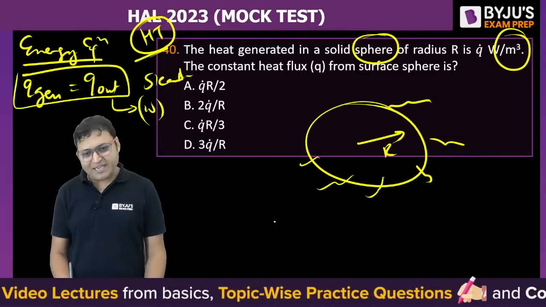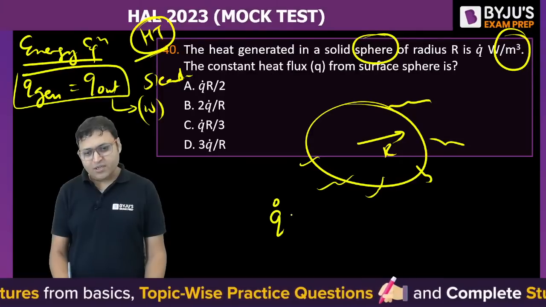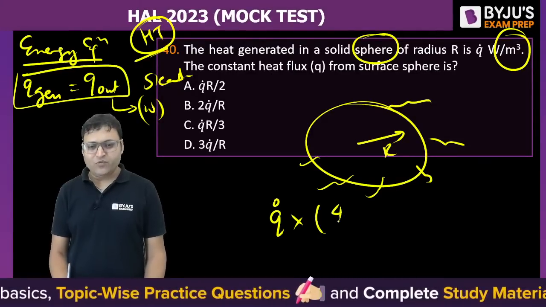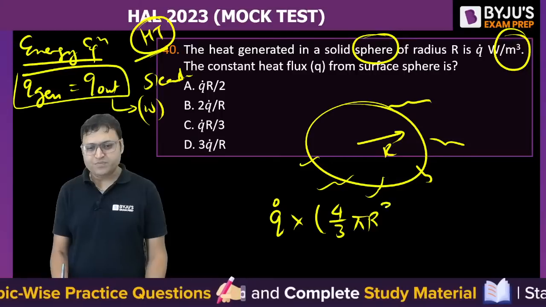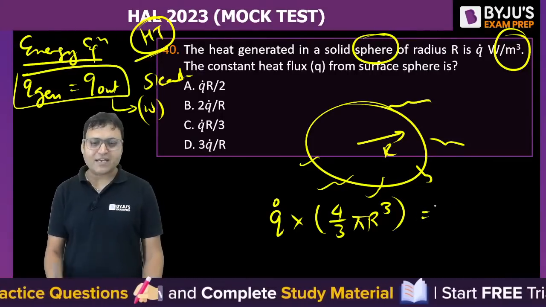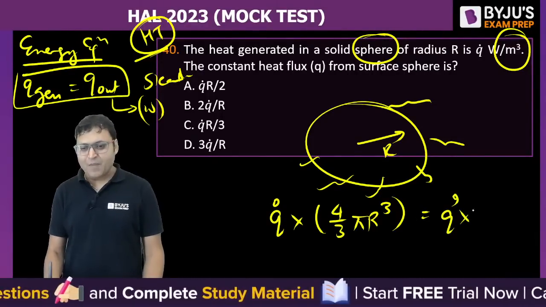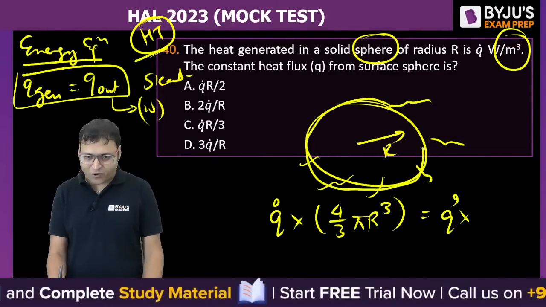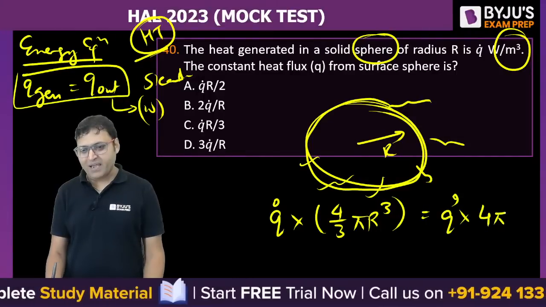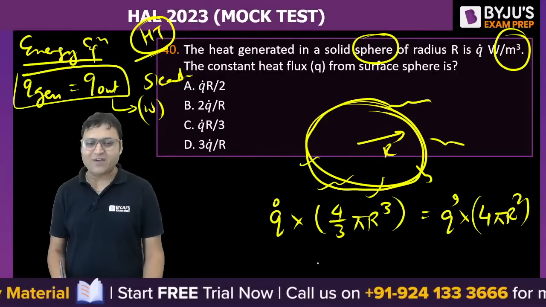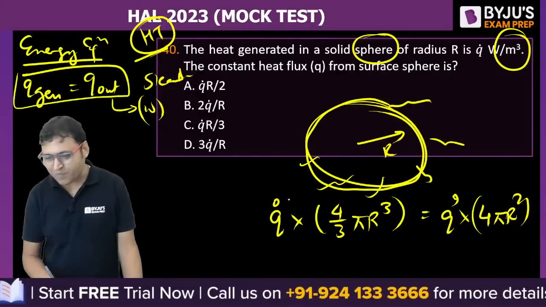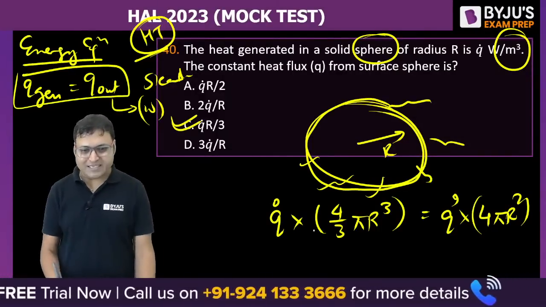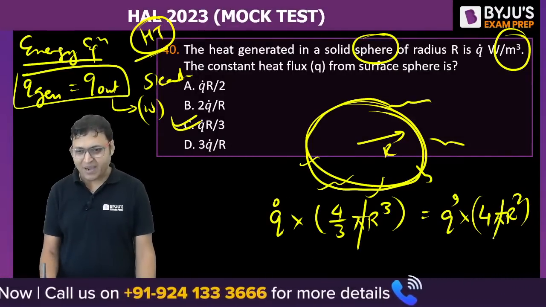So Q generation is q dot into volume. What is volume? 4 by 3 pi r cube is equal to, what is the heat leaving? That is flux multiplied by the area available for heat flow, that is 4 pi r square. It is only about the area and volume. So what is the correct answer? Option C looks correct answer, isn't it? Pi and pi getting cancelled out.